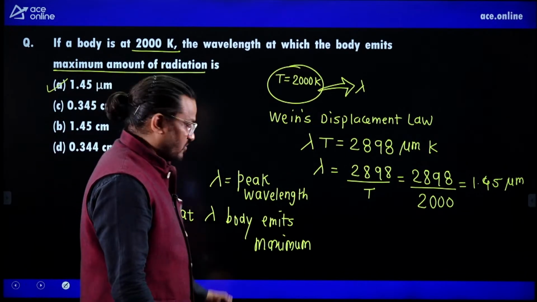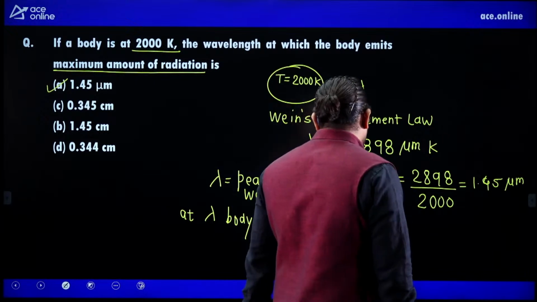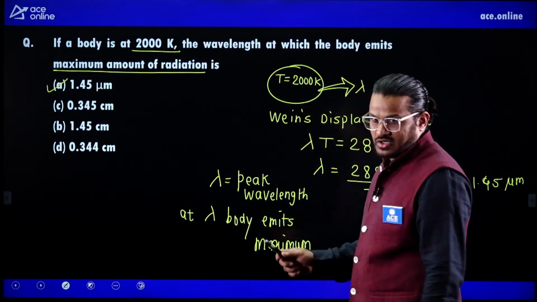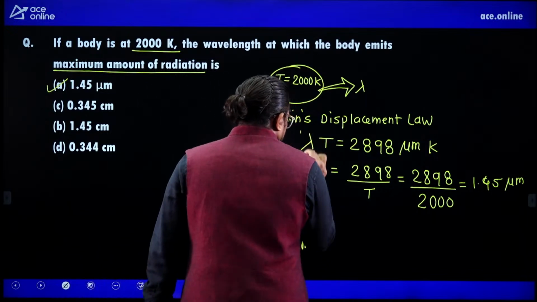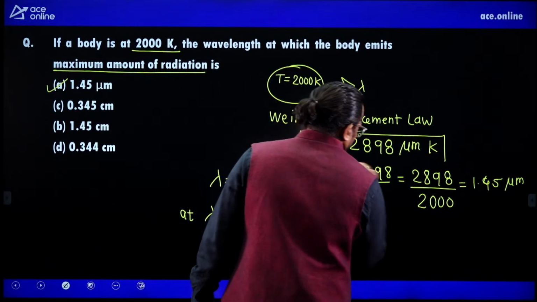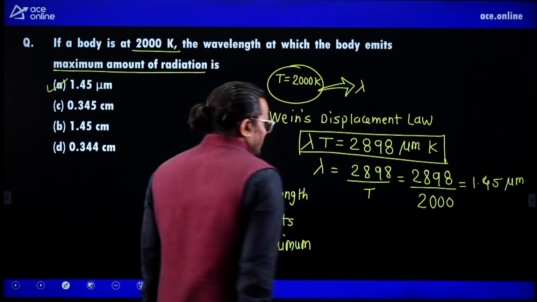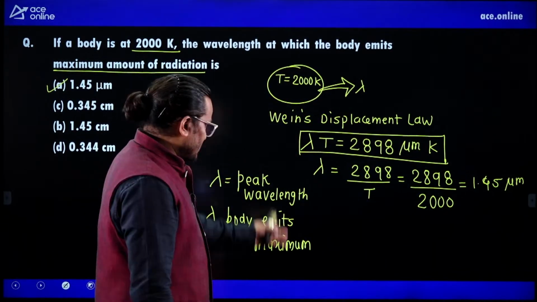Lambda is equal to the peak wavelength. At lambda the body emits maximum, right? So what I am trying to say, this is Wien's displacement law. Try to remember this.